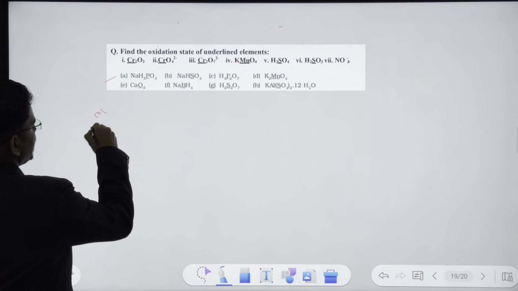Cr3 plus. Does S2 have any charge? No, it's chargeless. And we have Cr3 plus into 2. Like here we did 14 into plus 1, so we do 2 into plus 3. So we have plus 6 charge here, plus 12 charge there, and we have to balance the charge.